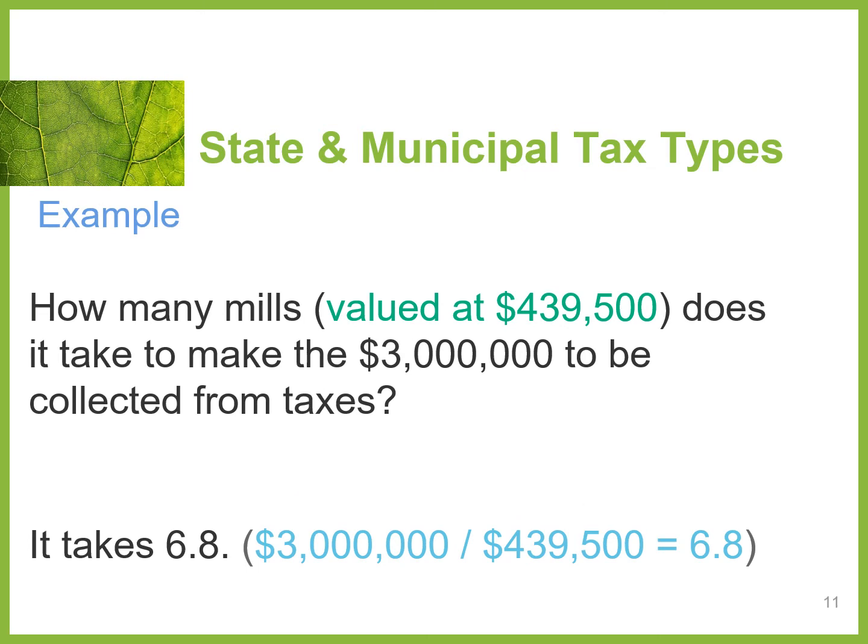Okay, so what we want to know is how many mills, each valued at that $439,000, does it take to make the $3 million to be collected from taxes so we can run Johnsonville, right? If you look down at the formula below, we need $3 million, and each mill is about 439,000. That means we need 6.8 mills to get our money to run Johnsonville.